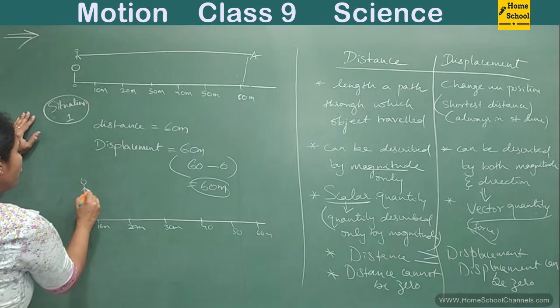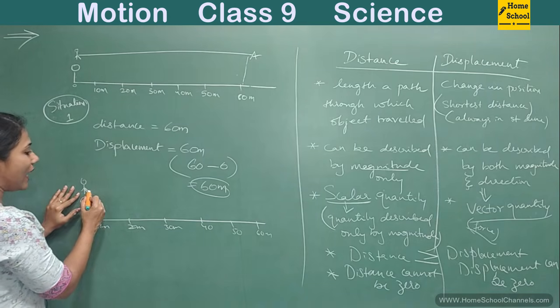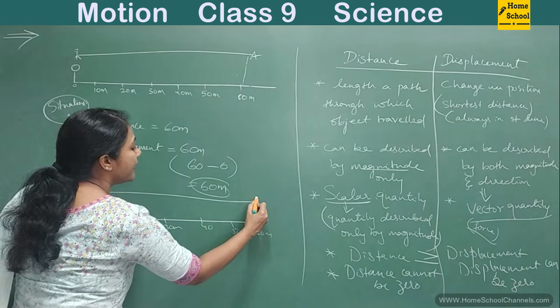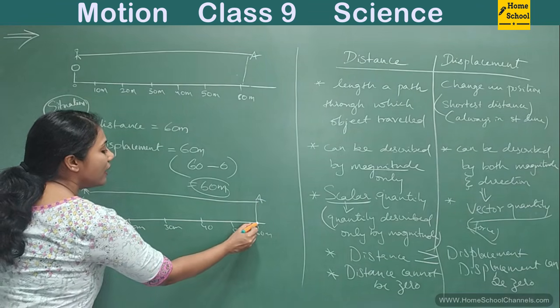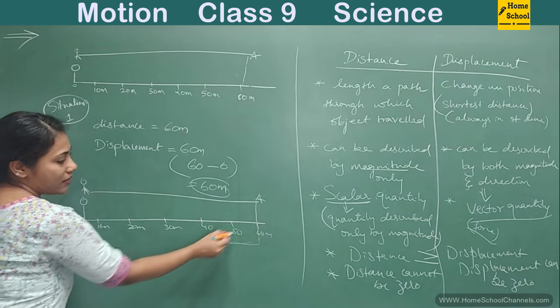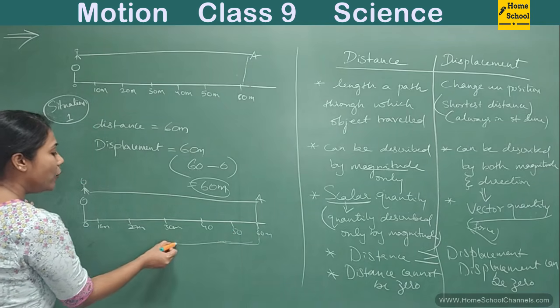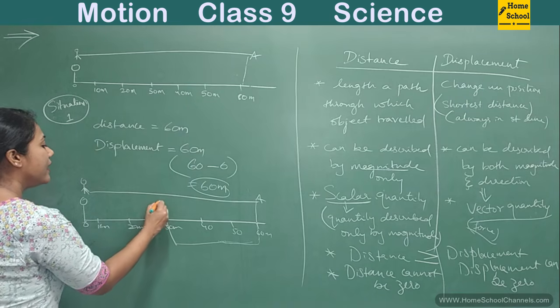So this is you, and you are initially traveling to point A. You have come here, and from here again you are back. You walked backwards, I mean you took a U-turn, and you are standing at this position.